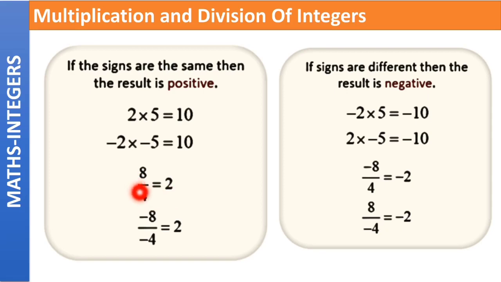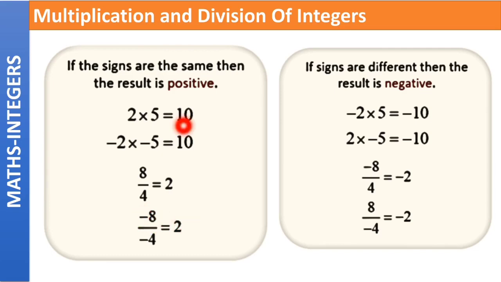Coming to division, 8 divided by 4. If you look at the signs, both the numbers are positive integers. So the answer will also be a positive integer. Now coming to the absolute value, 8 divided by 4 is 2. Next one is minus 8 divided by minus 4. Again, both the numbers are negative. That means both the signs are same. So what will the result be? The result will be positive. Again, the absolute value 8 divided by 4 is equal to 2.